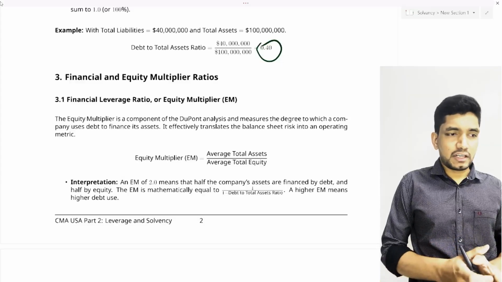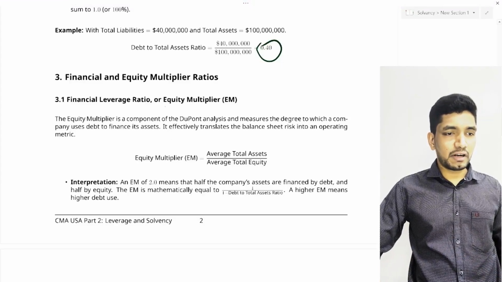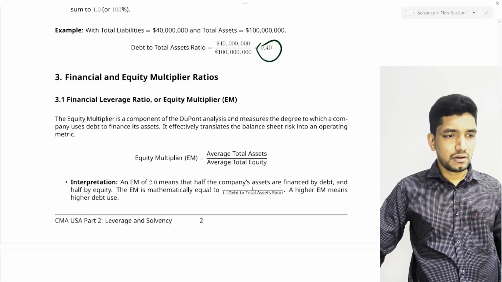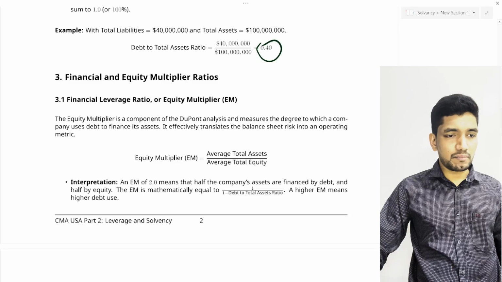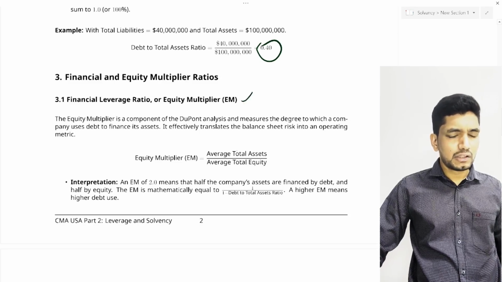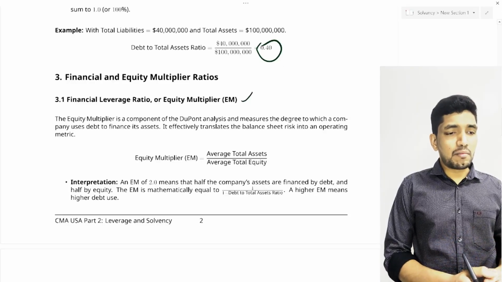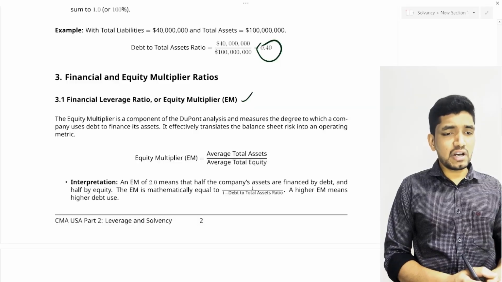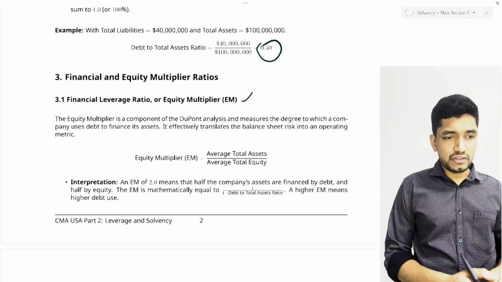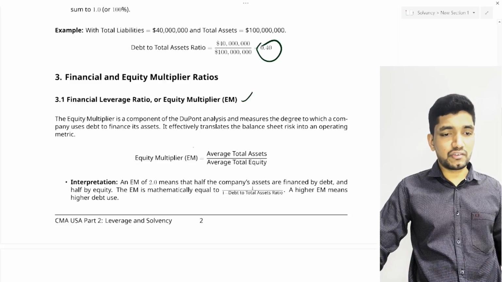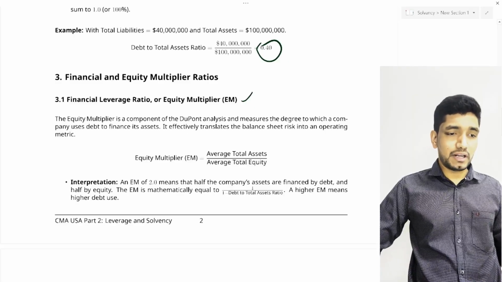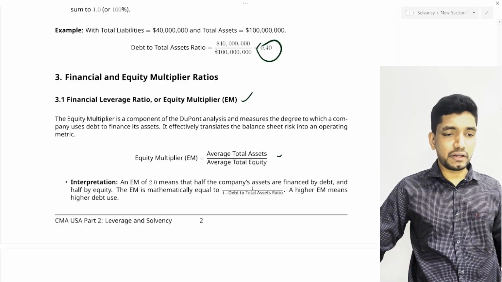So we move to the next category of ratios, that is financial leverage and equity multiplier ratios. The first ratio is financial leverage or the equity multiplier. The formula is total asset divided by total equity. The equity multiplier is a component of DuPont analysis and measures the degree to which a company uses debt to finance its assets. It effectively translates the balance sheet risk into an operating metric. So you can see the formula here, that is total asset divided by total equity.